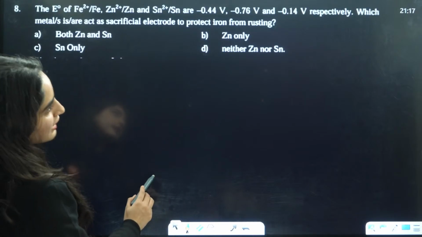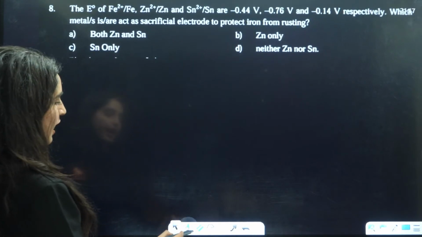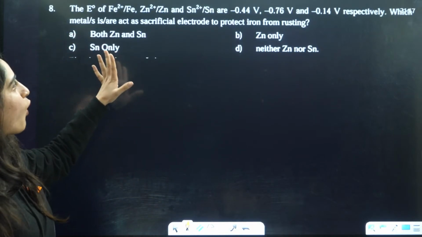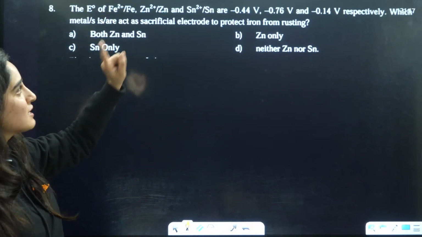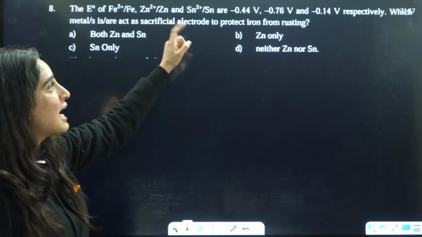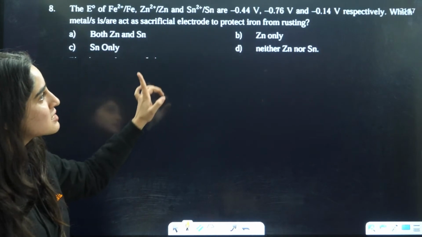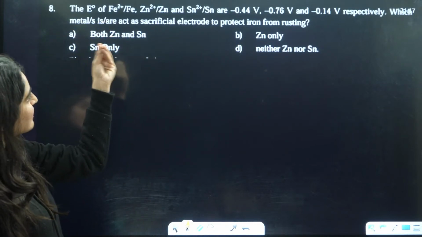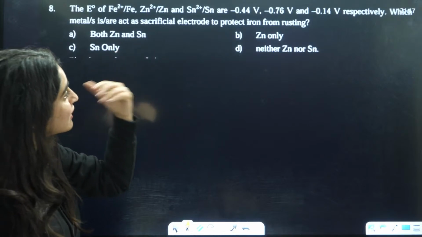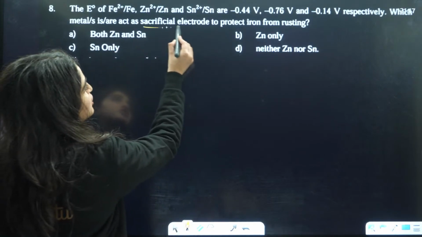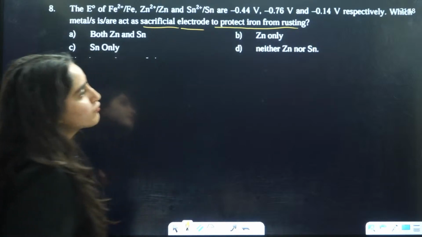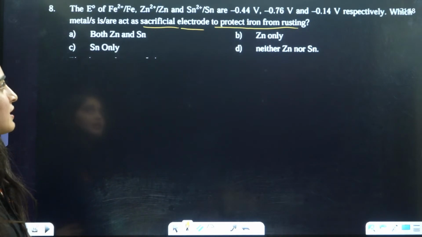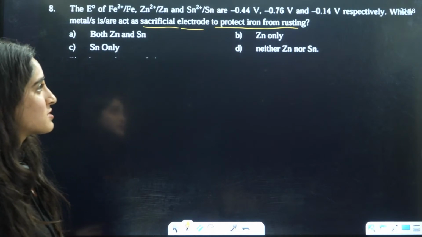Sure. Next students, we have E0 value. E0 value of Fe2 positive Fe, Zn2 positive Zn, Sn2 positive Sn. These three E0 values are given to you. Which metal is or are act as sacrificial electrode to protect iron from rusting? Okay, which of the following is going to act as sacrificial electrode to protect iron from rusting?